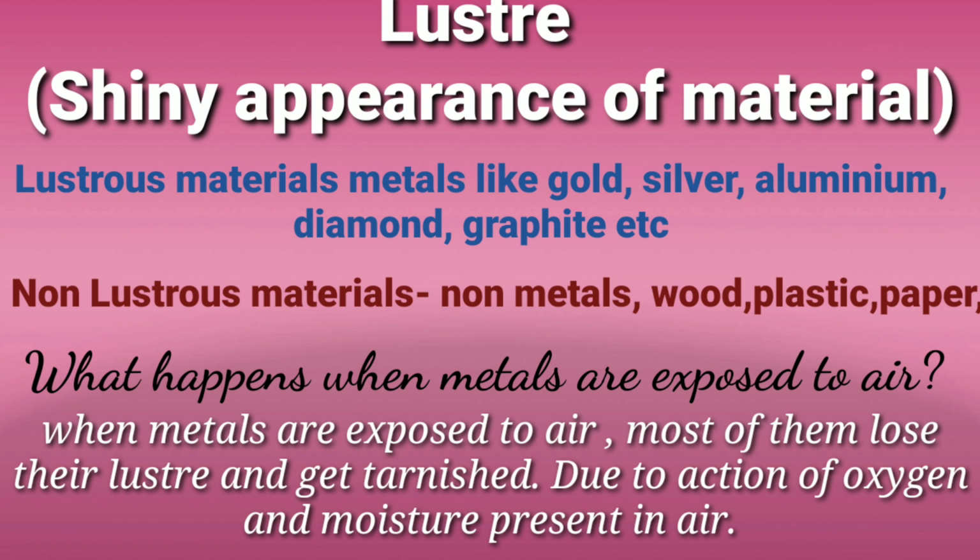When metal is exposed to air, the oxygen and moisture, we call moisture water vapor, which are already present in the air, will react with the metal and form oxide on the surface of the metal, and its metallic luster will be lost. So very simply we can say that when a metal is exposed to air, it will lose its lustrous appearance due to reaction between water vapor and oxygen present in the air.